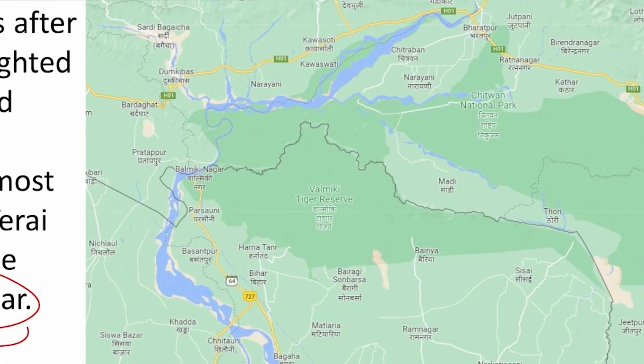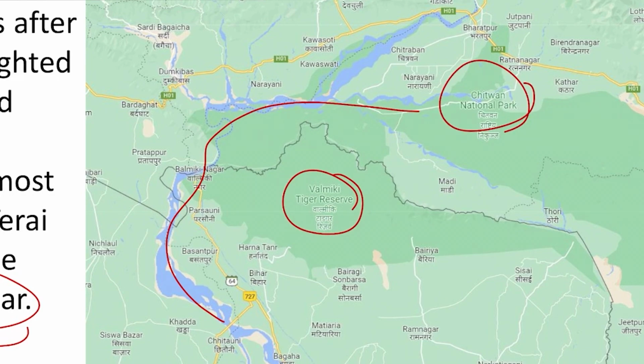And here we can see a brief map. And this is the river Gandak, friends. And Valmiki is here. And Chitwan National Park. So look at here.